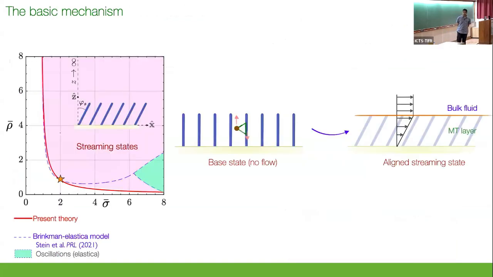So before I show you some results, let me just give you some intuition about the problem, okay? So think about a half space where filaments are pointing radially or just vertically upwards.